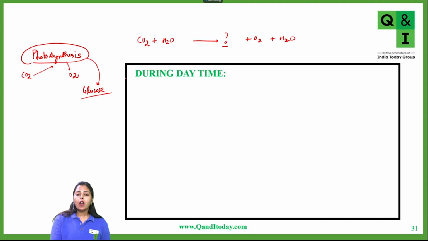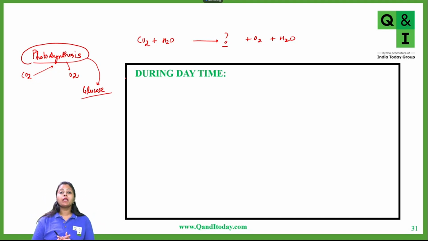Now, we humans, what are we doing? We are consuming glucose from outside. We take up complex food materials and digest them into glucose finally. We have studied this. However, plants directly manufacture glucose on their own.